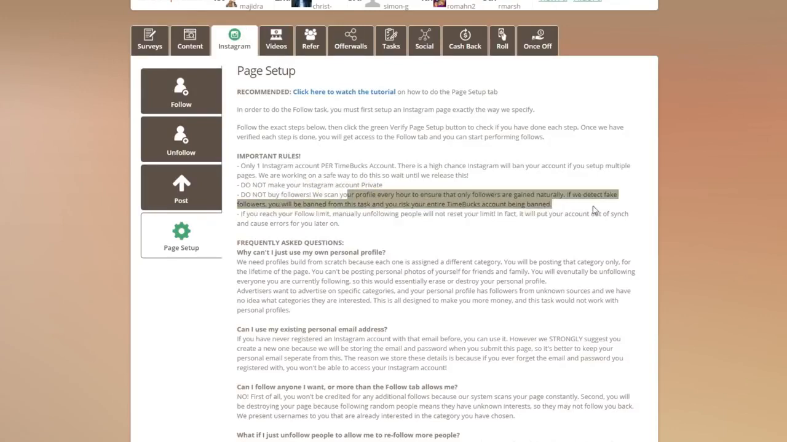Do not buy followers. We scan your profile every hour to ensure that only the followers gained are natural. If we detect any fake followers, you will be banned from this task. Don't do it. You must only follow the people that we set in this task.